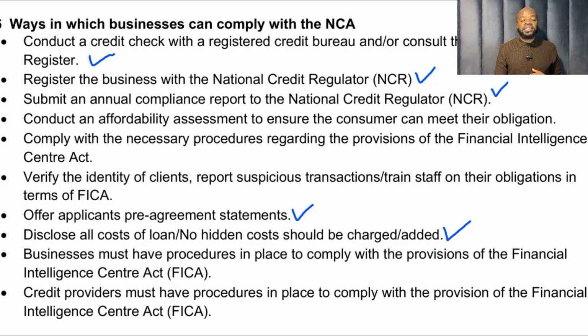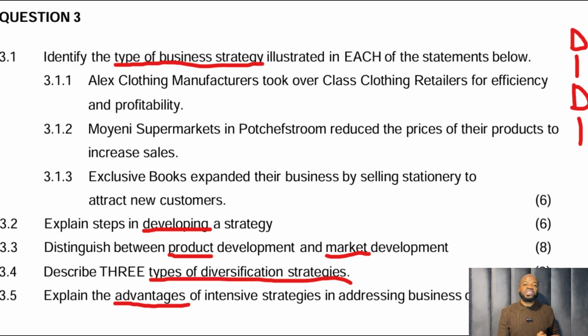I've also highlighted this one, submit an annual compliance report to the National Credit Regulator. I've also highlighted offer applicants pre-agreement statements and also disclose all costs of loans, and no hidden costs should be charged or added. Okay, we move on to strategies now. We've covered almost all of the acts and I hope you've learned a lot from that. Let's cover the strategies now.